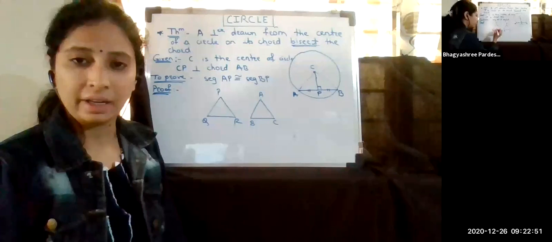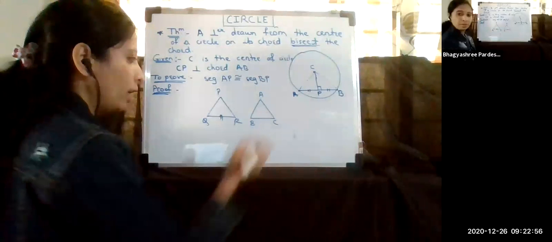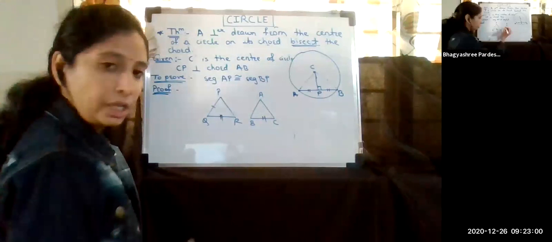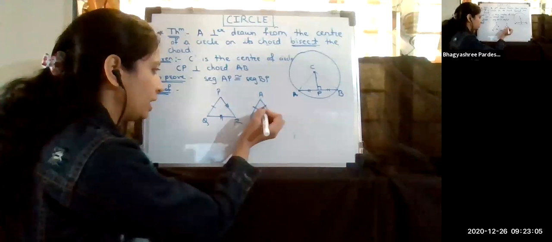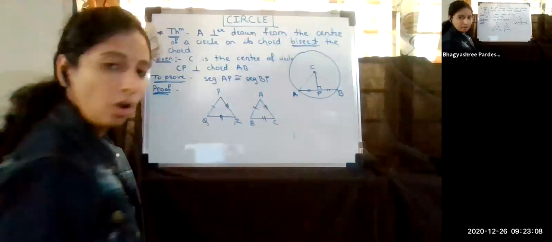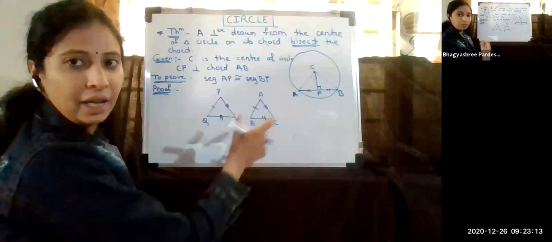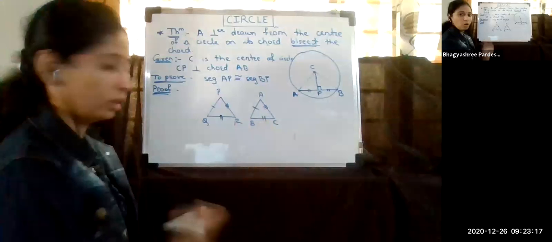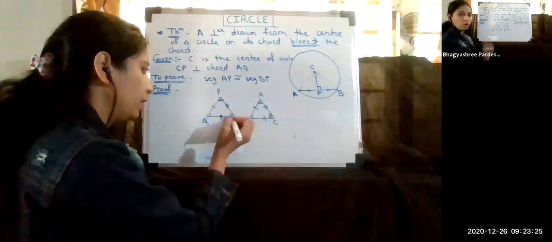The measurement of QR will be same as measurement of BC. The measurement of PQ will be same as measurement of AB. Measurement of PR will be same as measurement of AC. Means each and every side will be same. That is the meaning of congruent. And also each and every angle will be equal to the corresponding angle of the other triangle. So this is the meaning of congruent.